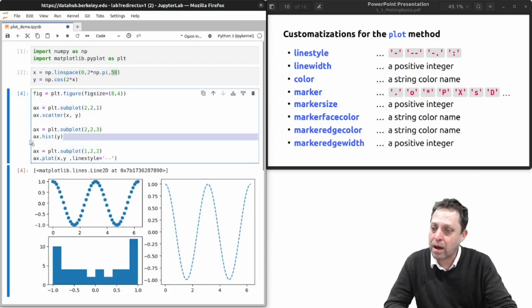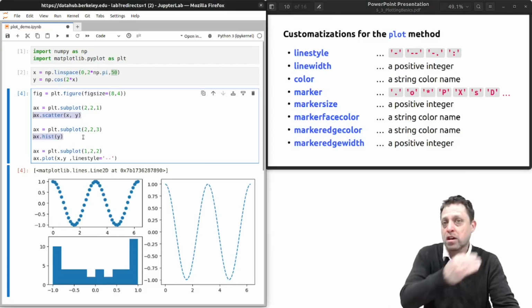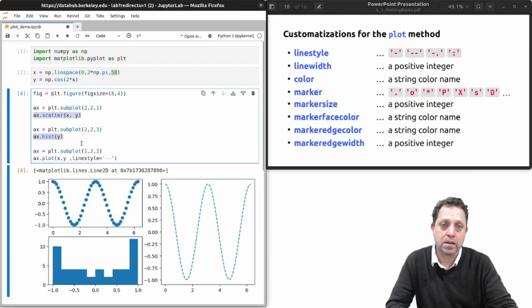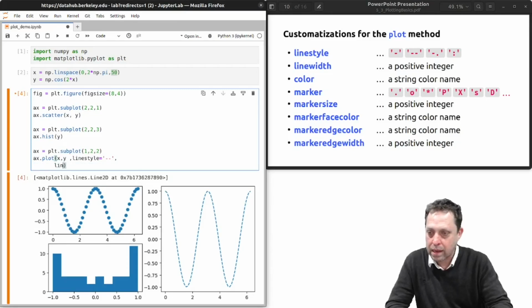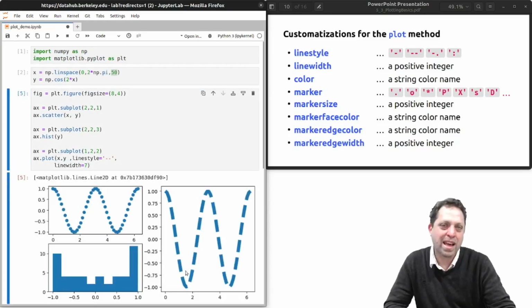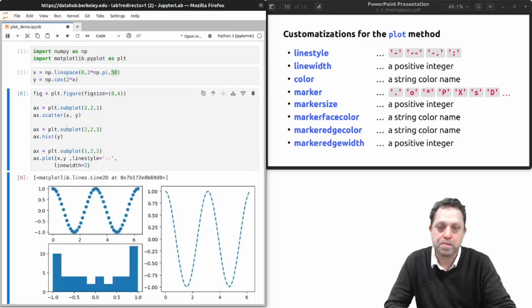When we do that, we see we get a dashed line. Now, for different plotting methods such as histogram and scatter, they will have their own list of customizations. So when you want to customize those, you should look up in the documentation what are the customizations you can make. I'm just focusing for now on the plot method. All right, the next thing we might want to customize is the width of the line. So we pass in line width, and we give it some positive integer. So if I give it 7, we see we get a very thick line. So let's pass it in something more reasonable, like a 2.